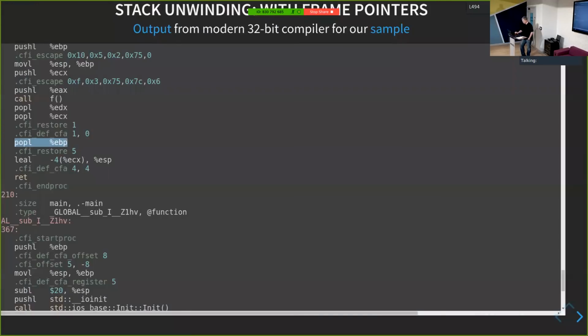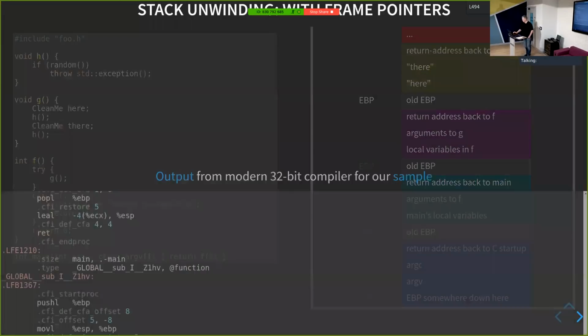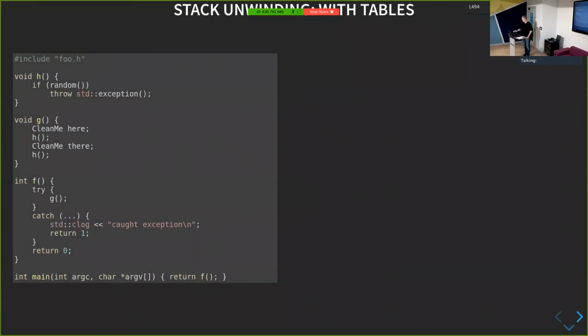So I think I've missed a slide here somewhere. Okay, so what we can do is the problem with this is that we're using an extra register in the machine that we could be using for something else. We're generating code in every function that manipulates the stack, which costs us, and it just generally makes things slower. And again, the only time we actually need to do this stack unwinding is in the event that we have an exception thrown. So we're paying a penalty for it in the normal case that we don't normally have to take. So we can kind of look at it another way.